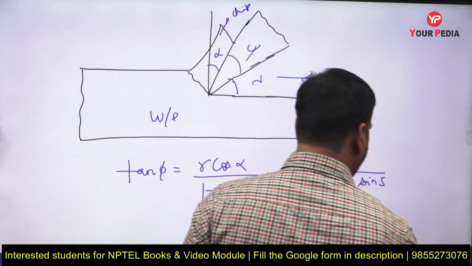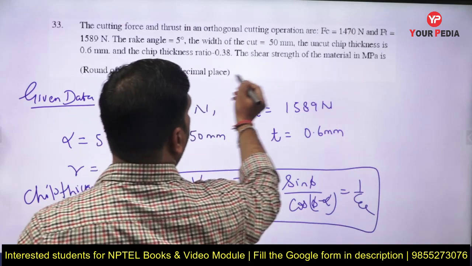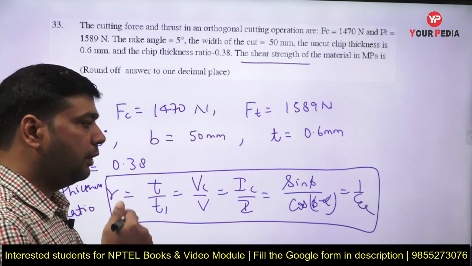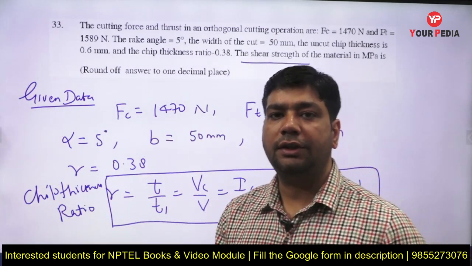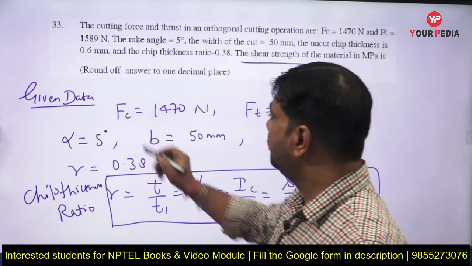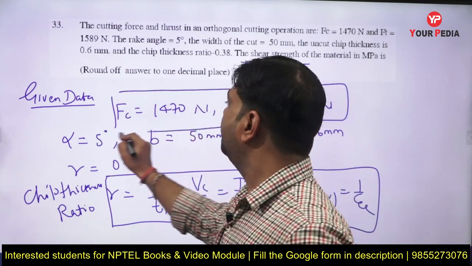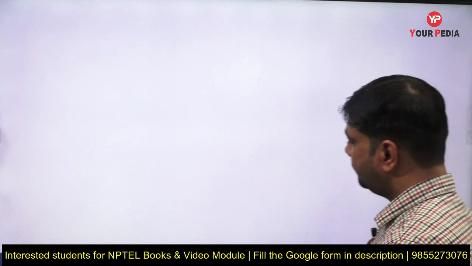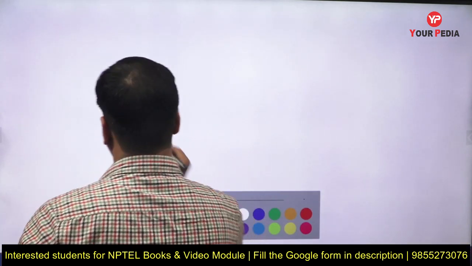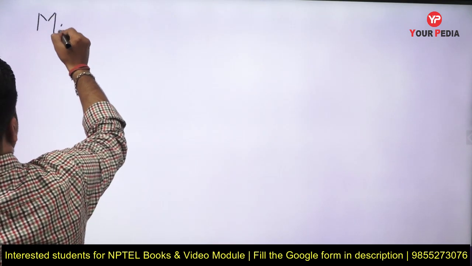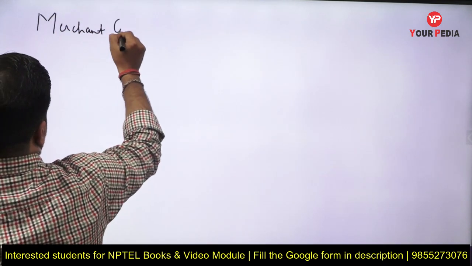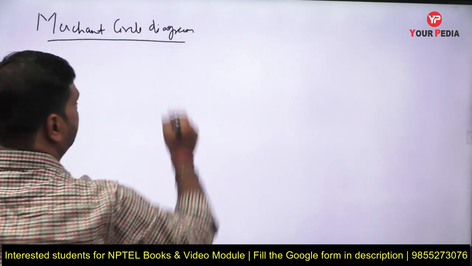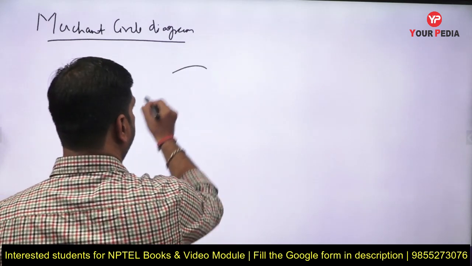Now it is asking to find the shear strength of the material. Shear strength of the material depends upon the shear force and the shear area. So first of all you have to calculate the shear force. How can you calculate the shear force? For that you have to use this Fc and Ft, by using the Merchant circle diagram. So I am going to draw the Merchant circle diagram. How is the Merchant circle diagram formed?